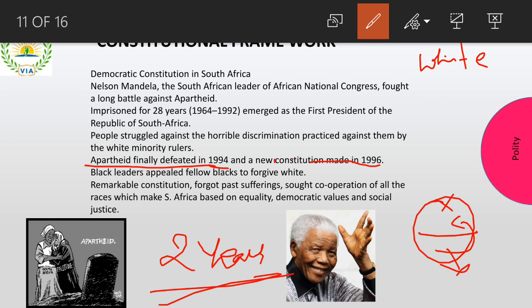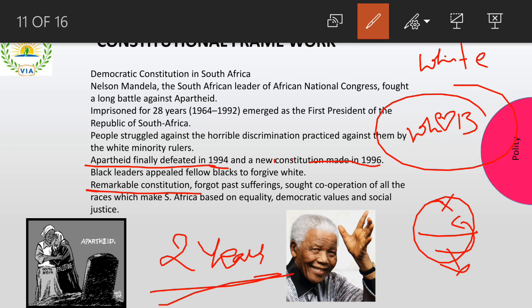For 2 years they sat together and they discussed. That is, white people and black people came together, they discussed, and they made one of the finest, most remarkable constitutions, wherein both white people as well as black people stay happily. They are staying happily together now in one country. So such a constitution was made, right, with different ideologies. It is based on equality, democratic values and social justice. So this is the entire story of South Africa.